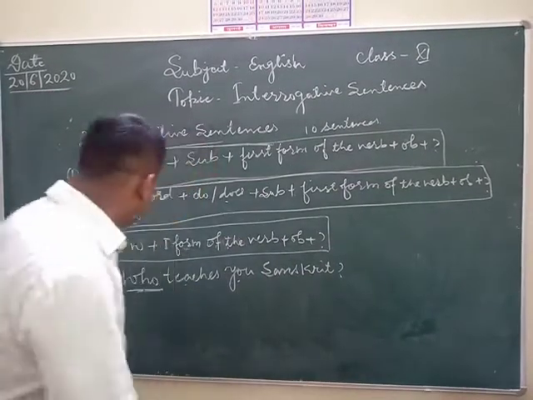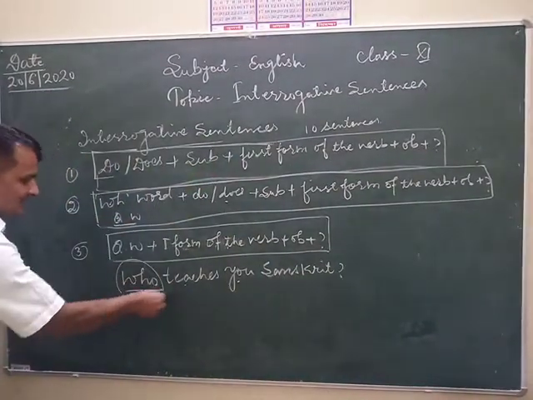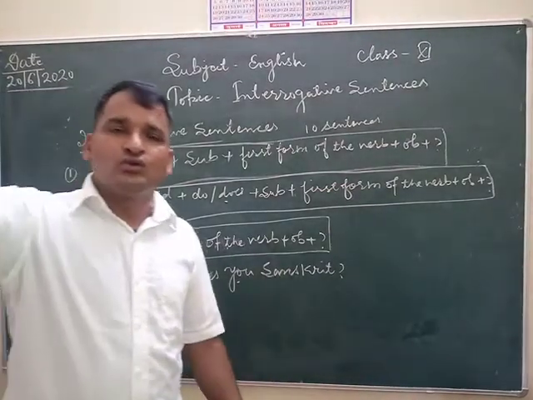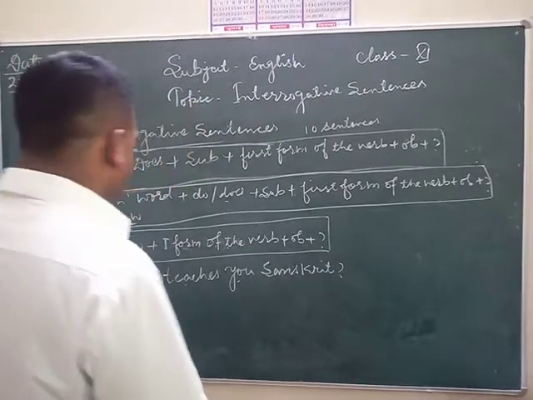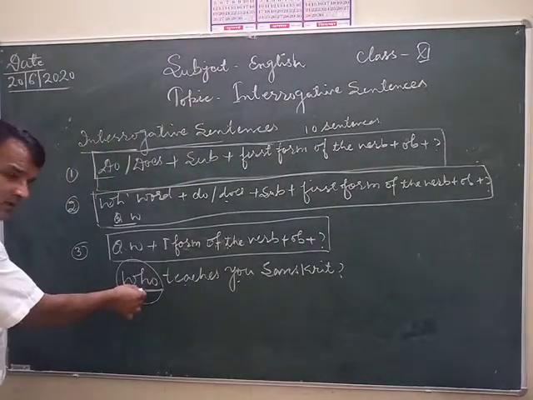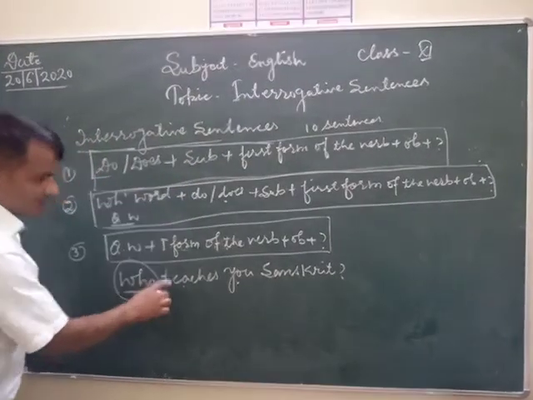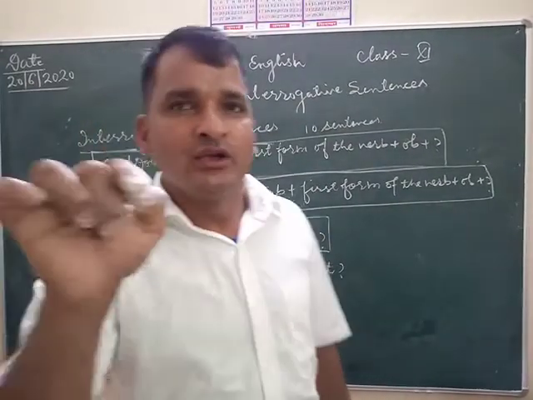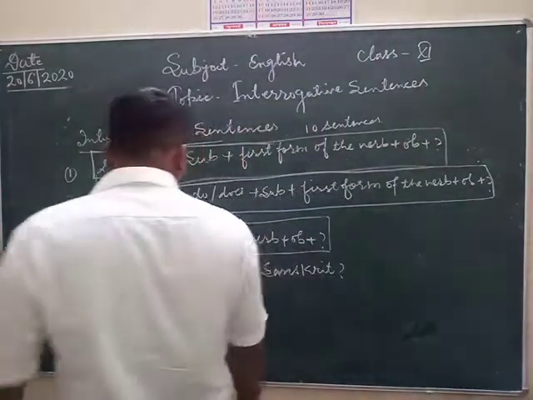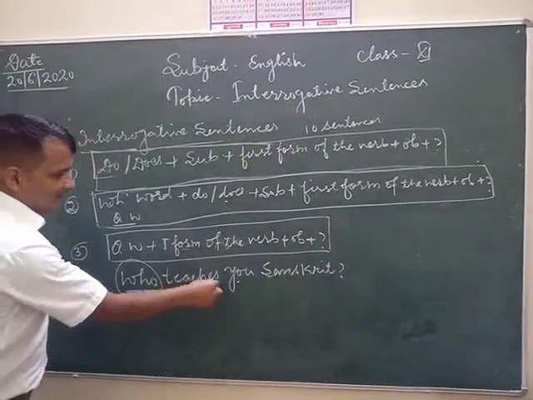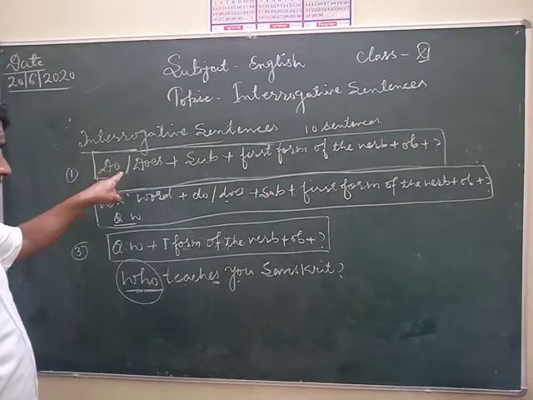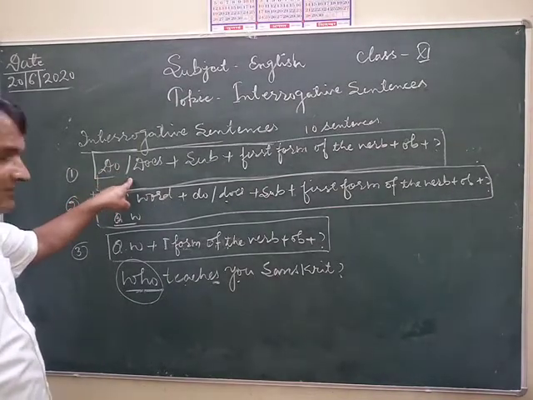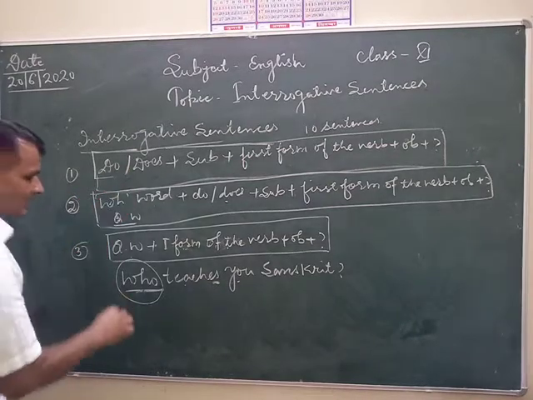In this sentence, who does the work as a subject here and indicates third person, so in this condition no need to use do or does, and if who indicates third person singular number, you have to use s or es with the first form of the verb, like this sentence. Otherwise, based on this structure, I am going to give one another example,